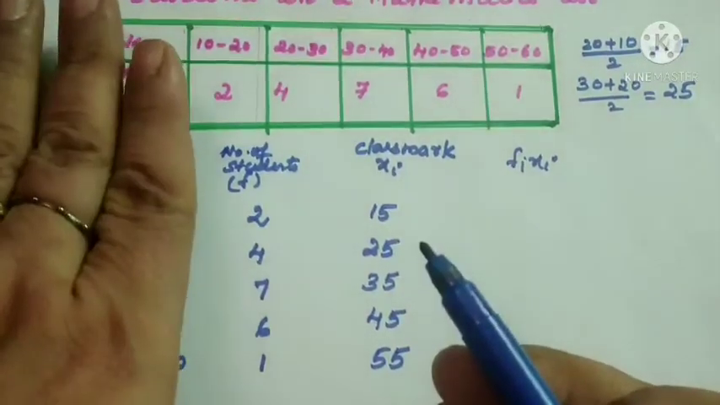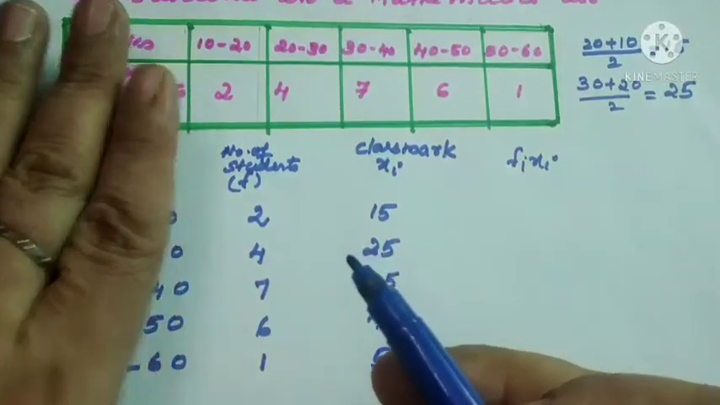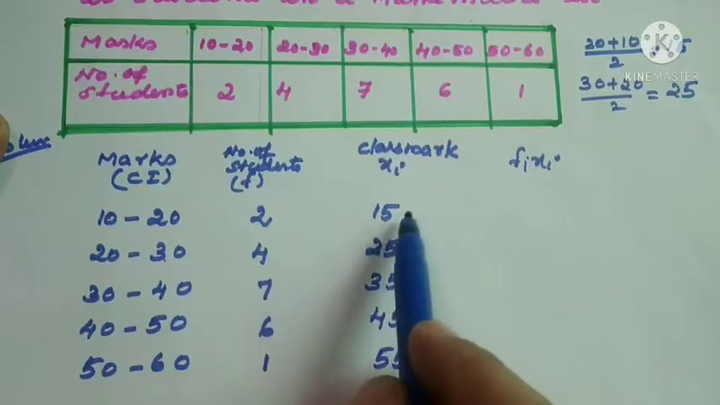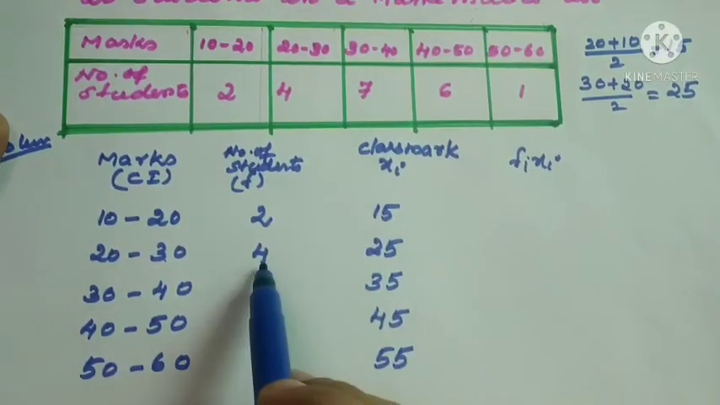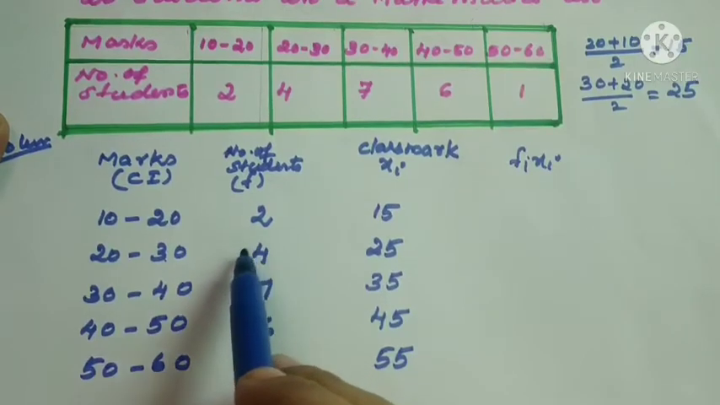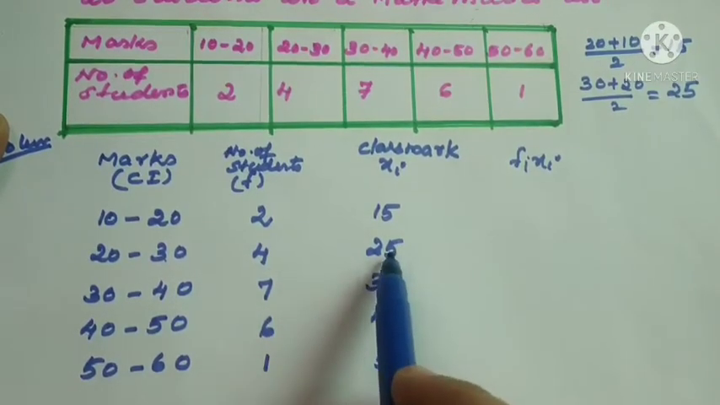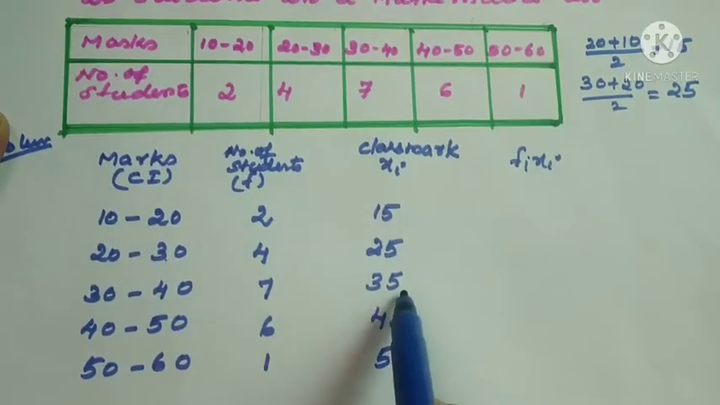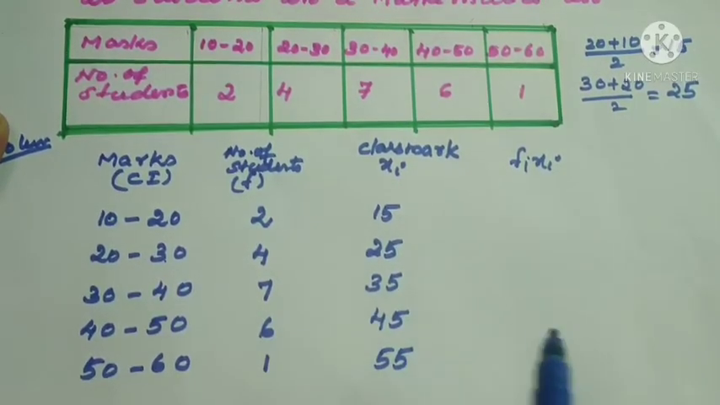Now we are not concerned about this class interval because we assumed that these frequencies are centered around 15. Again 4, the number of students from 20 to 30 are 4. This frequency is centered around the class mark, that is 25. 7, this frequency is centered around 35. Similarly the other two also.